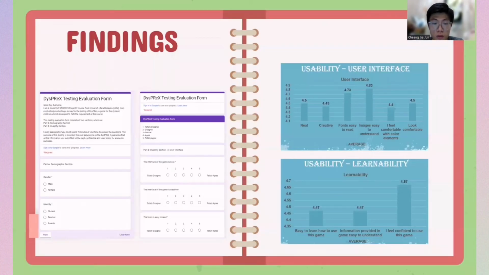For the findings, the game has been evaluated by the users filling in a questionnaire. The user was shown a demonstration of the flow of the game, and then played the game themselves. These two graphs represent the results from the users. We can see that overall the result is good since they are above the average of 2.5, and they are already close to the total, which is 5 for each aspect.